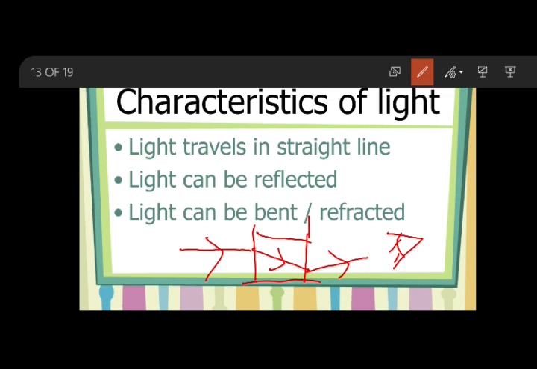So during the bending of light rays also, the traveling path of the light is a straight line. So are all the properties satisfied, my dear children? Yes.